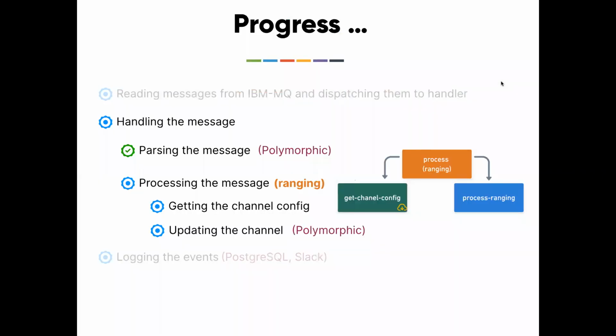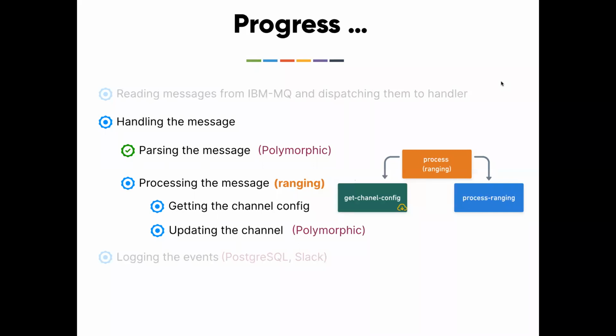So now we are halfway through processing. Let's get into processing a specific message, which is the ranging message. In order to process a ranging message, we need to do two more things. The first thing is we need to get the channel configuration. You have seen that when we want to perform some operation on a channel, what we need is the HTTP endpoint, some authentication key and other things. So that's what this channel configuration is all about. Given a channel ID, it is going to tell me what endpoint I need to hit and what authentication key I need to use. That's a channel configuration. And of course, updating that particular channel, which is again polymorphic.